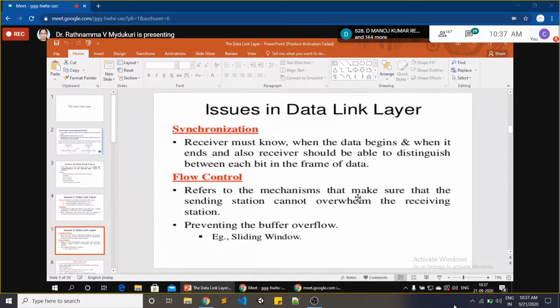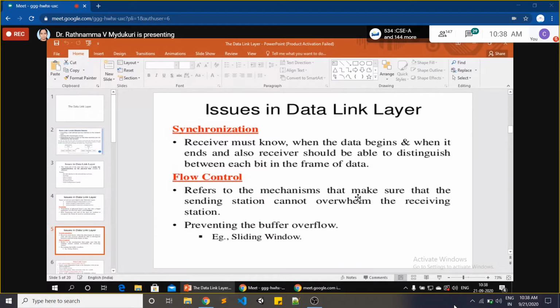Not only that, you must also know at what time it came from the sender and at what time it was received by the receiver. That is called synchronization. If the time delay is more, sometimes the receiver will not accept your data packet, thinking that it is hacked by some hackers.